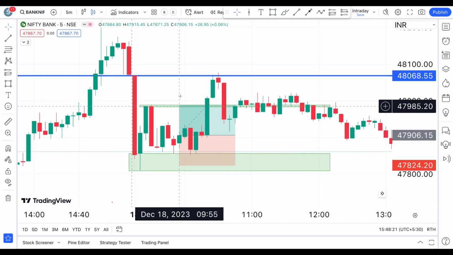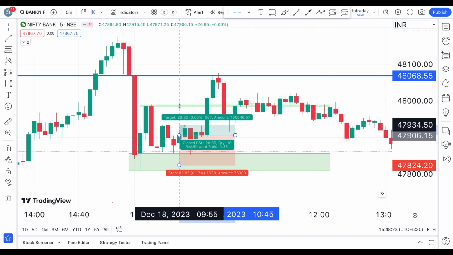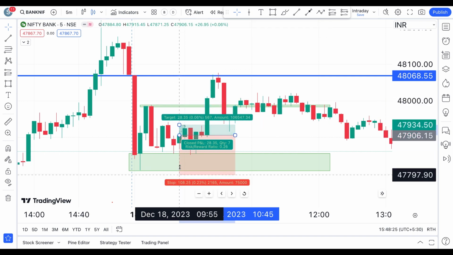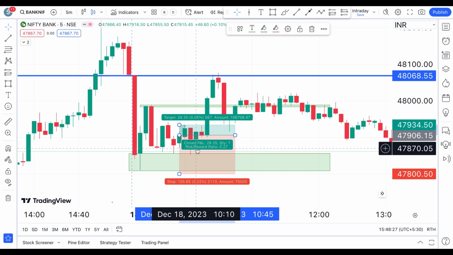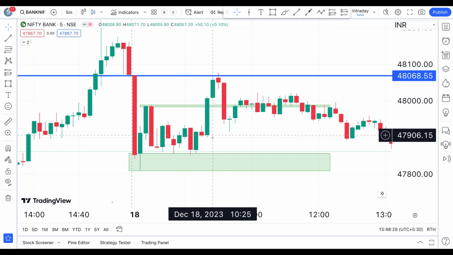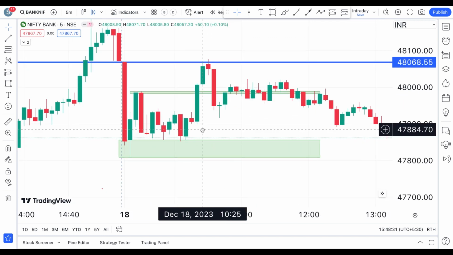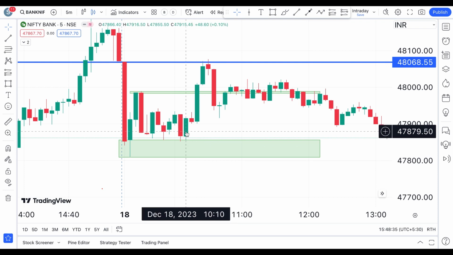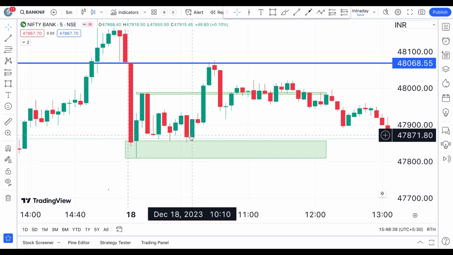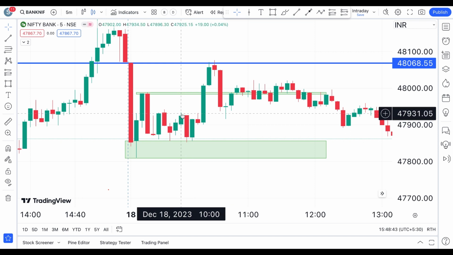So here, if you are entering, your first reaction is towards the target, and your obvious stop loss should be somewhere towards the downside. So it's not a great place to take a trade, because it's not giving you a proper risk versus reward ratio. It is the same case here, even at the 10-10 candle. Even though this is looking bullish at the support, you have all these reactions on the left, so it's not a great trade.